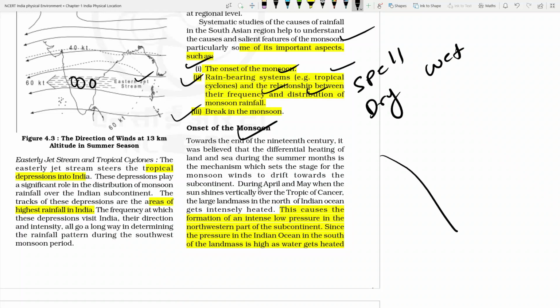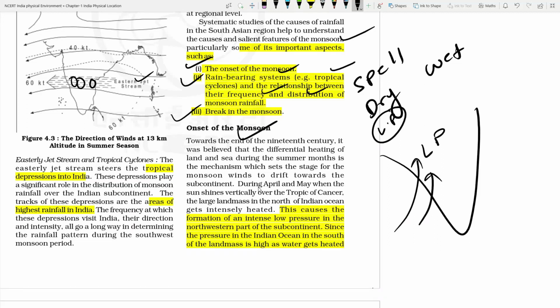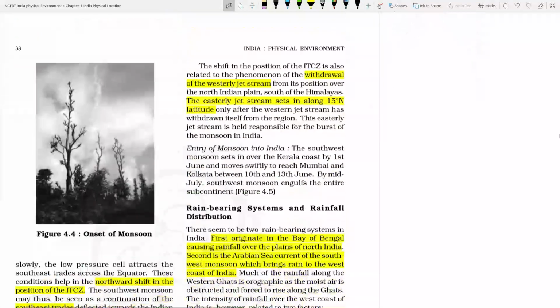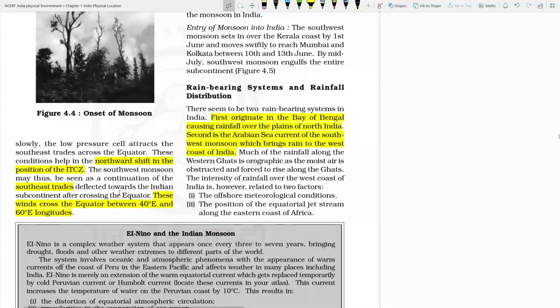As you know, in the summer season it is having the low pressure zone, and particularly the lowest pressure zone is the area at the Thar desert and the Punjab and Haryana. These are the lowest pressure zone. So these areas are attracting the winds from the oceanic area. So because of the differential heating of the land and sea, there is a moisture which is being attracted by the wind towards the low pressure zone.